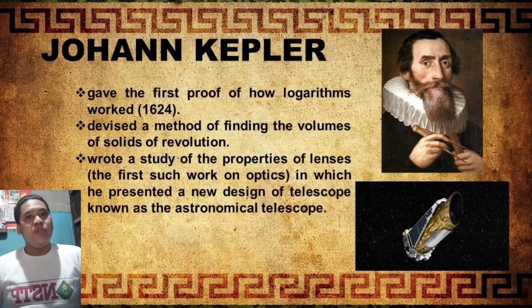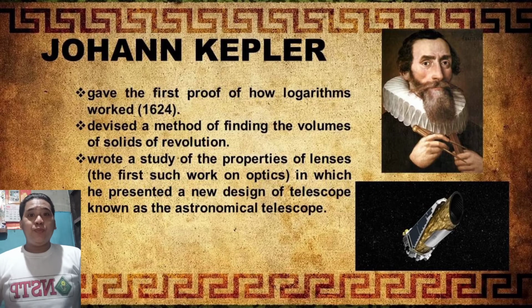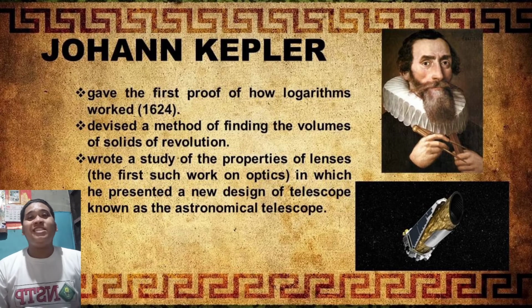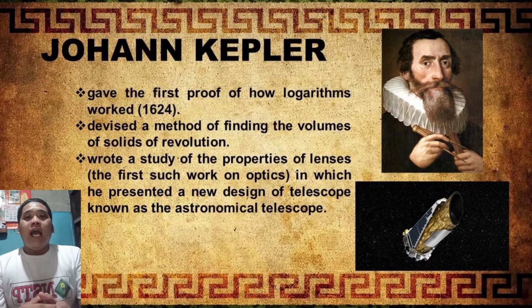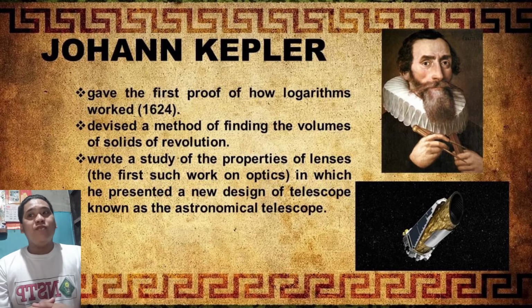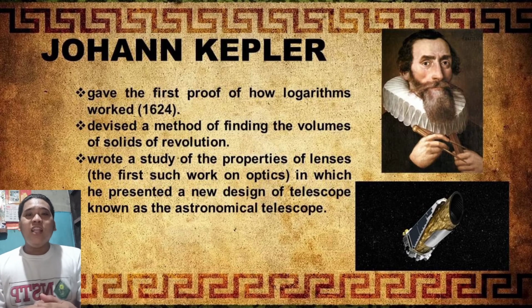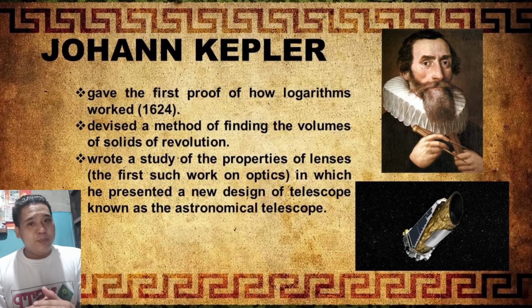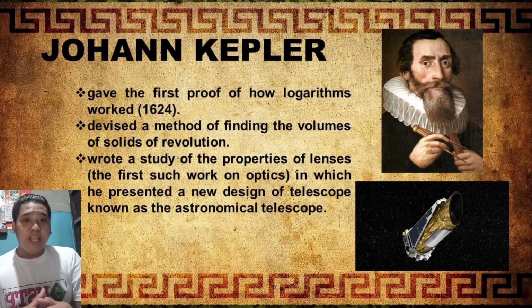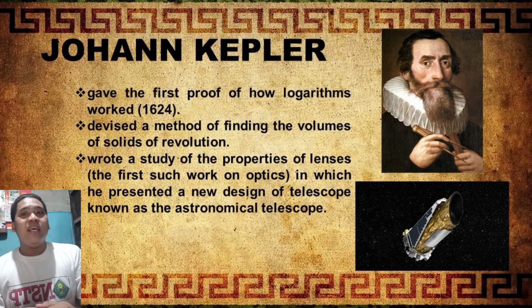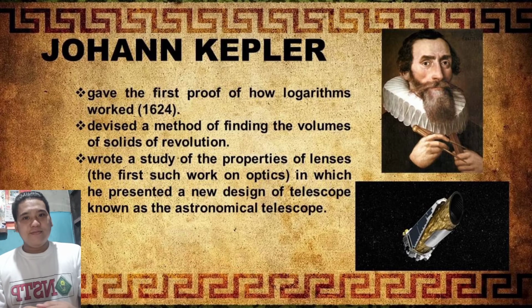Next is Johann Kepler. Johann Kepler gave the first proof of how logarithms work in the year 1624. He devised a method of finding the volumes of solids of revolution, and also wrote a study of the properties of lenses in which he presented a new design of telescope known as the astronomical telescope. As you can see in the PowerPoint, that is the telescope created by Kepler, and that telescope is also named after him. It is called the Kepler telescope.